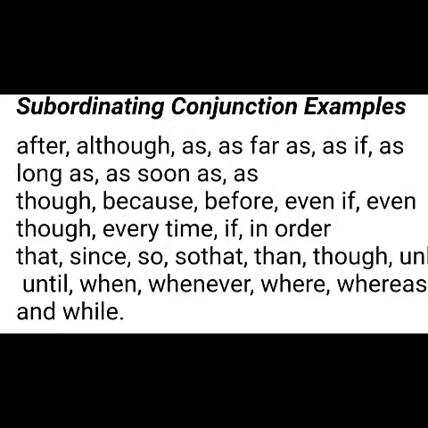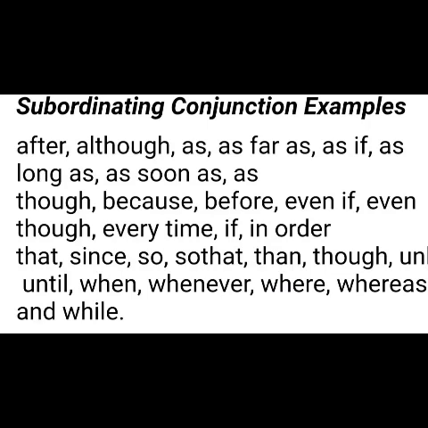So, the next one is subordinating conjunctions, children. Here there are many words which we use to combine the sentences, like after, although, as far as, if, as long as, as soon as, though, because, before, even if, even though, etc. There are so many words which we use as subordinating conjunctions.